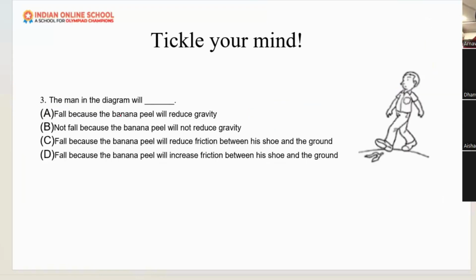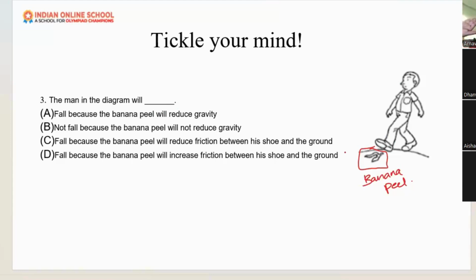Next. See here, what is this? In this picture, all of you can see this is a banana peel. What will happen to this man if he is walking and there is a banana peel here?